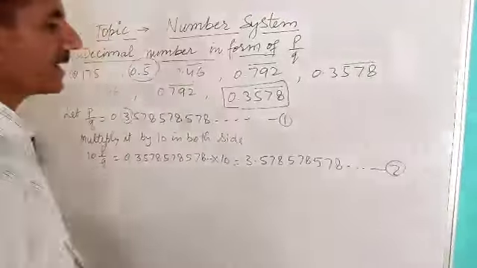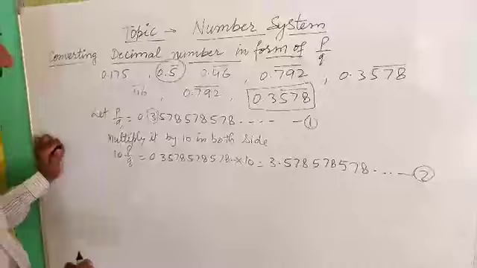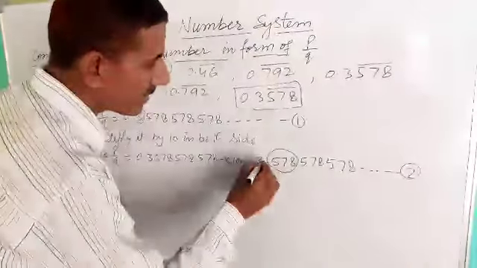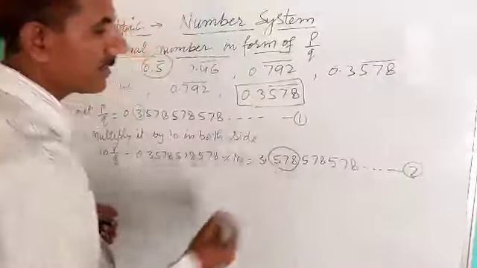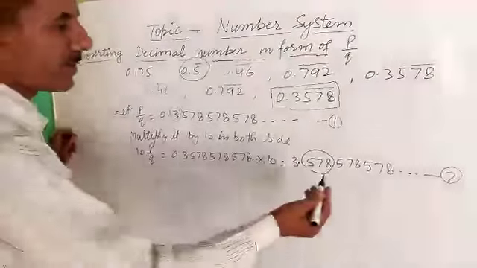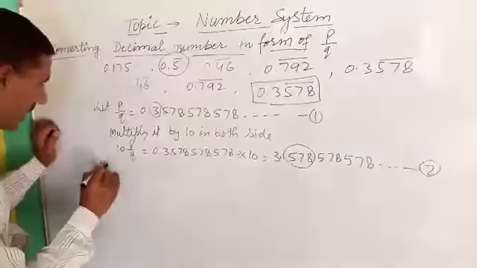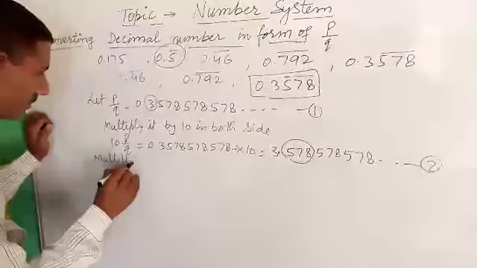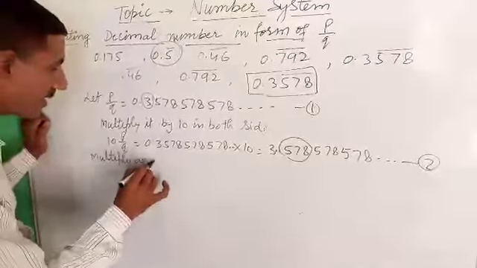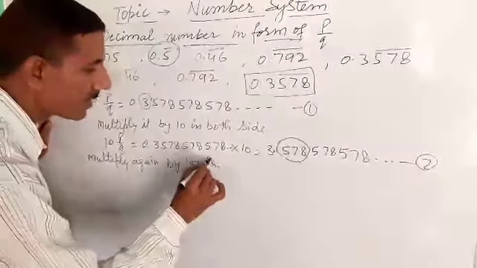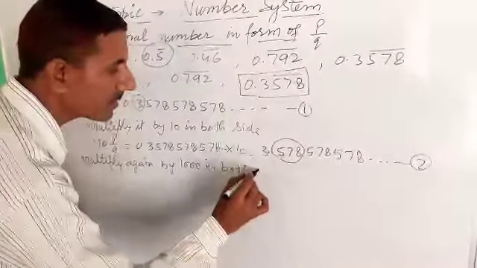This is the second equation. Now the digits repeat every 3 places, so we multiply this equation again by 1000 on both sides.